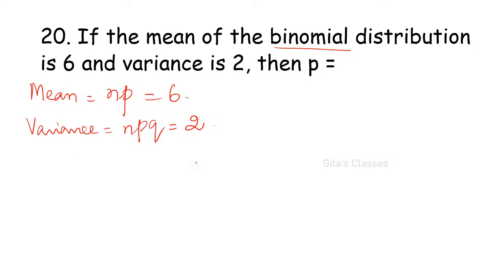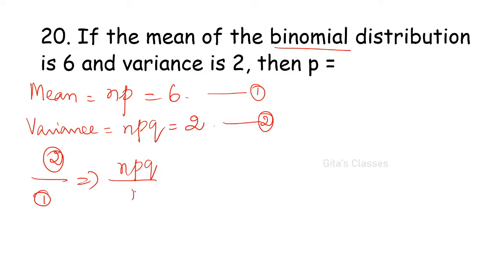Now mean is NP and variance is NPQ. Let these be equations 1 and 2. Divide 2 by 1. That gives NPQ by NP is equal to 2 divided by 6. NP and NP will get cancelled. So Q is equal to 1 by 3.